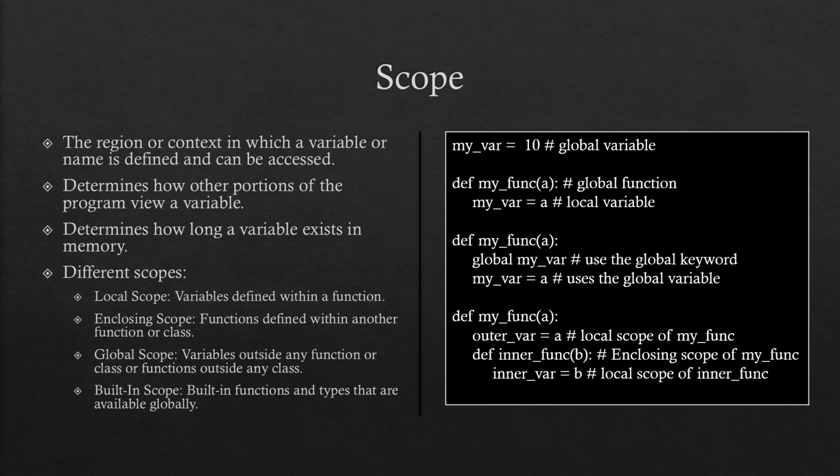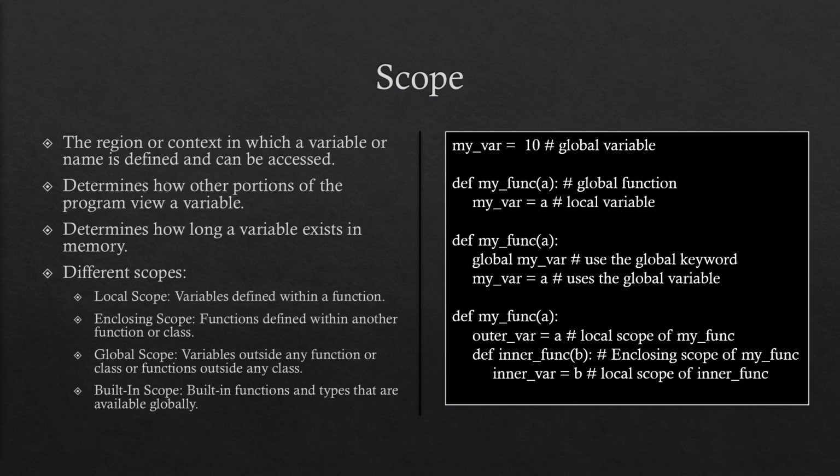The global scope refers to the top-level scope of a Python script or module. Variables and functions defined at the top level of a script or module are in the global scope and can be accessed from anywhere within that script or module. The global scope is outside of any function or class, making global variables accessible throughout the entire code base. Global variables are created when values are assigned to them, and they will persist until the script or module execution ends.